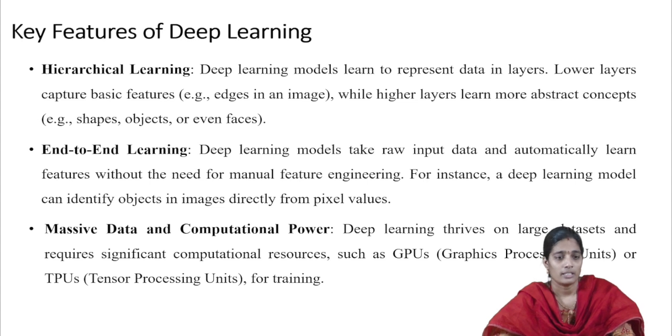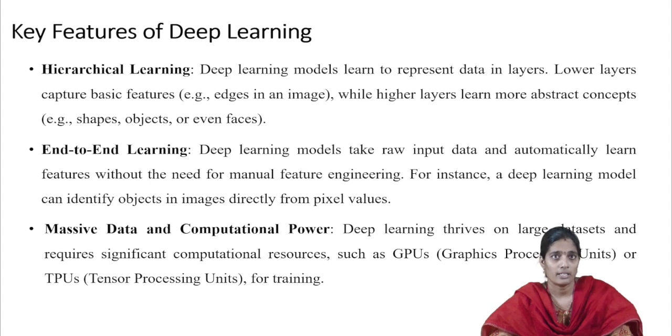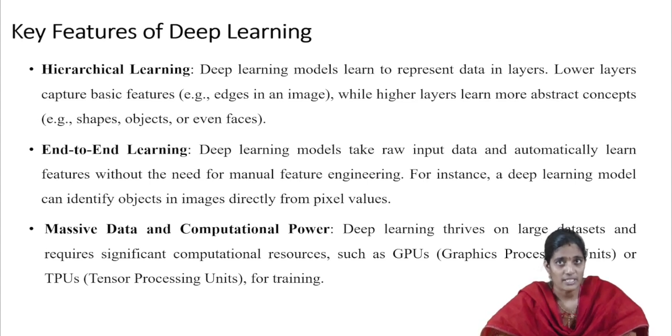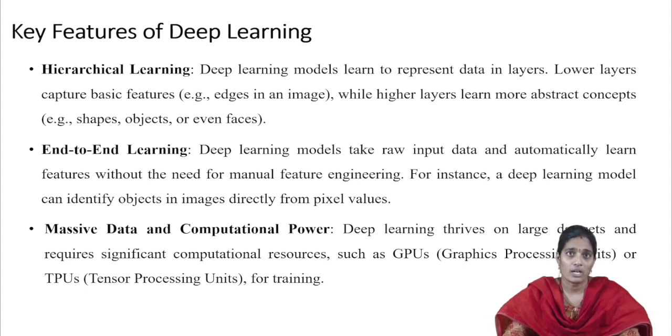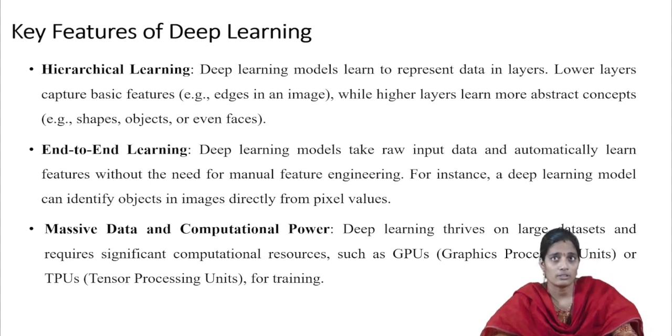Coming to the key features of deep learning, it is going to follow some features. Those are nothing but hierarchical learning, end-to-end learning, and finally massive data and computational power. The first one is hierarchical learning. Here in deep learning models, the data is represented layer-wise. In these layers, the lower layers are going to capture the basic features such as edges of an image, while moving on to the higher layers, it is going to learn some abstract features. Those are nothing but shapes, objects, and even faces also.